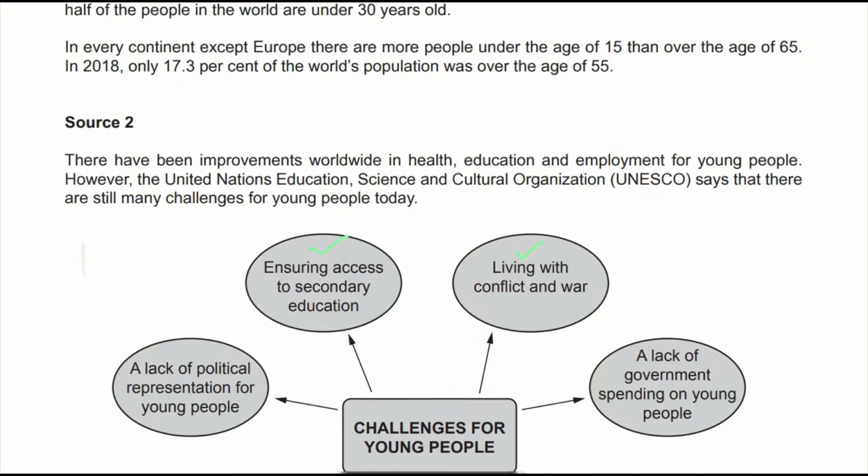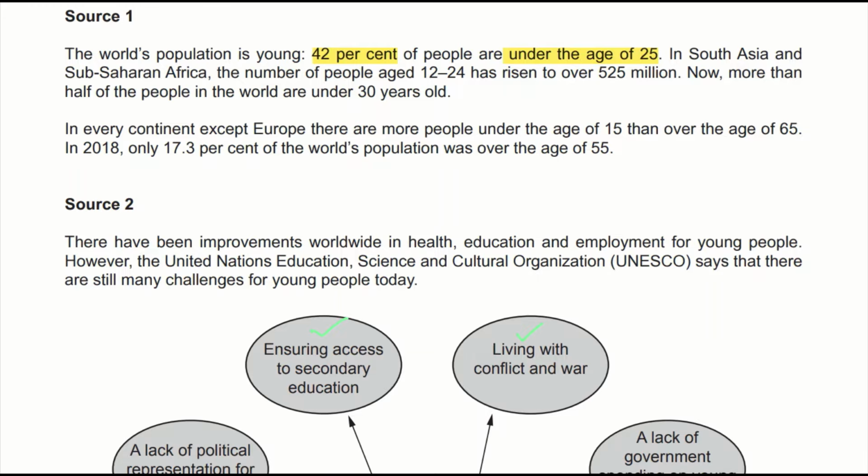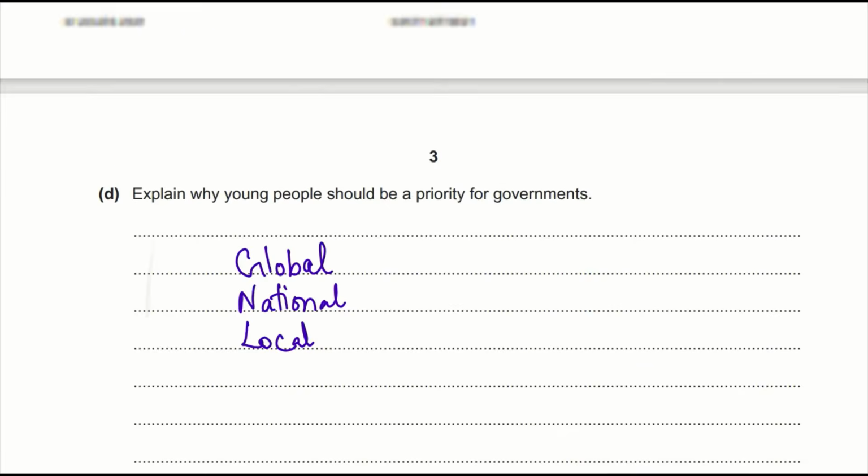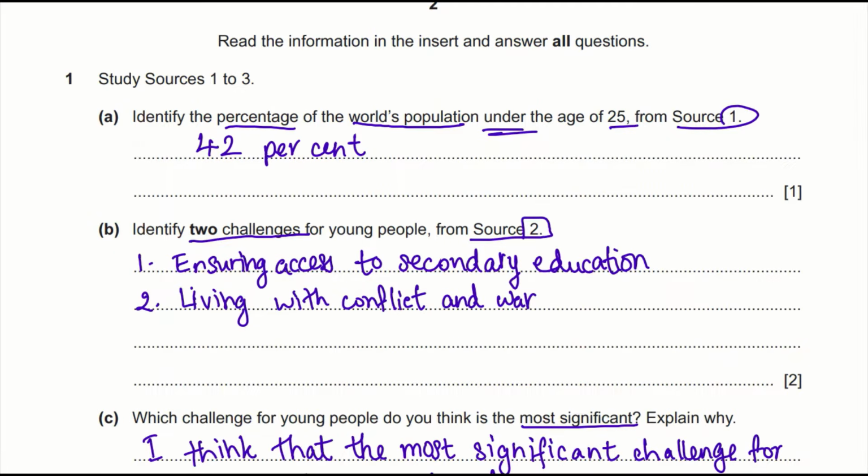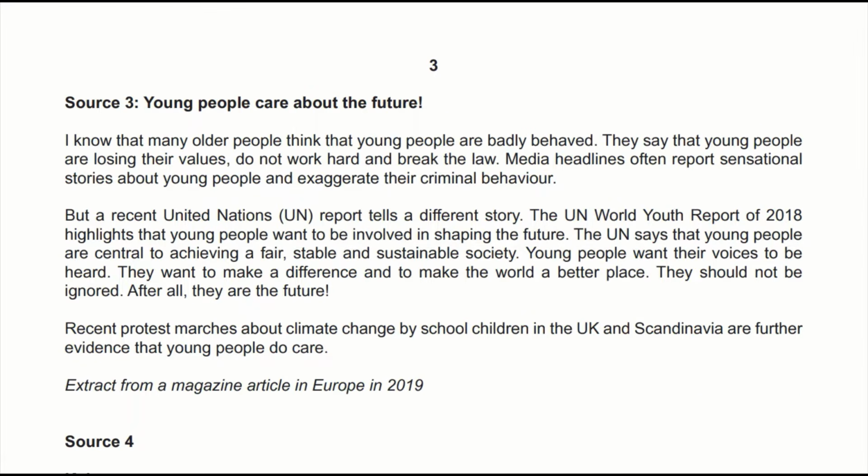That won't gain marks. So from here we can see young people are large in population globally. So this is a global perspective. They're large in population, so they might affect us a lot globally. And as you can see in the question paper, it was mentioned here that you have to study sources 1 to 3. So it doesn't mean that you can't use source 3. You can even use information from source 3. If you go through source 3, you can see that these highlighted points support our answer.